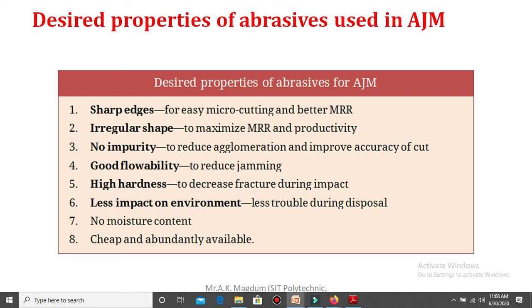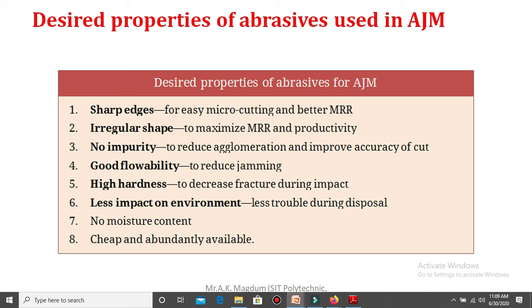Next, no impurity. Whenever abrasive jet machining is carried out, there should be no impurity present in the abrasive particles. That is very important. Otherwise, it will directly affect the accuracy of whatever component you cut or machine with the help of abrasive jet machining. So you want to maintain that property during the abrasive jet machining process. That is a very important property of the abrasive.